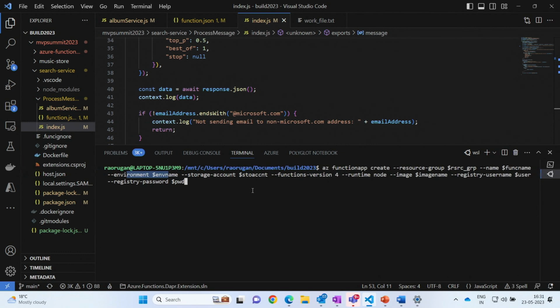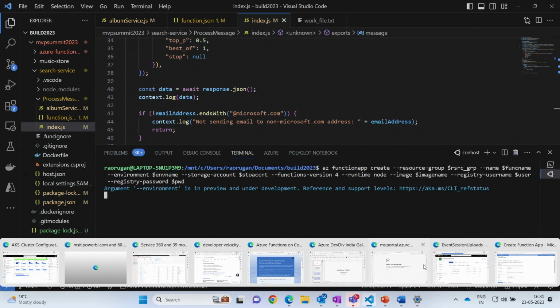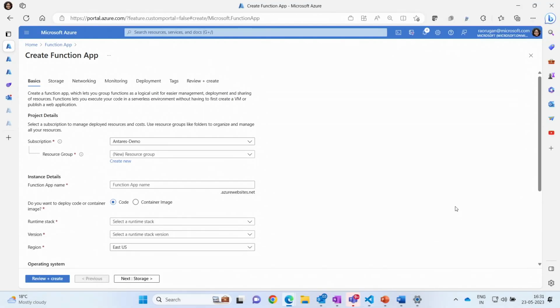So Azure Functions for Microservices supports both public and private repositories. So if it's a private repository, you're expected to provide the credentials. So let me go ahead and execute this. So while this is executing, Azure Functions for Microservices can be deployed using various tools like AZ-CLI, Azure Portal, Func Core Tools, GitHub Actions, and AZ DevOps Pipeline Tasks.